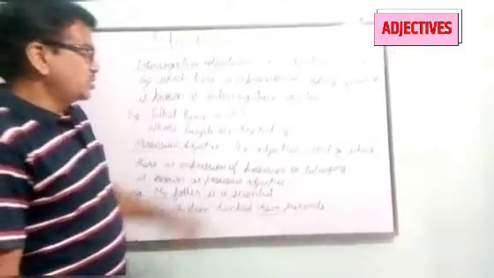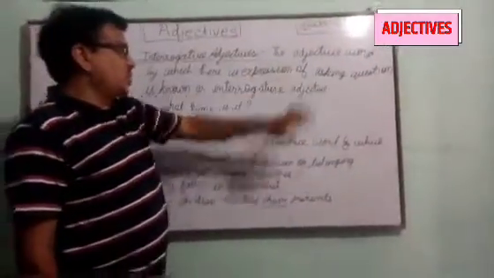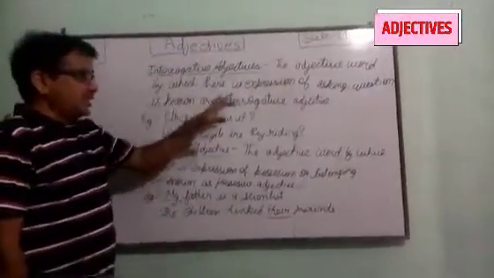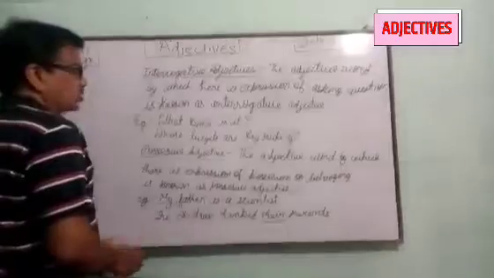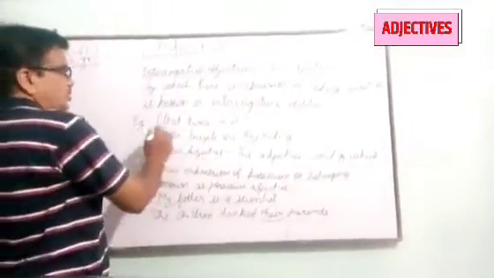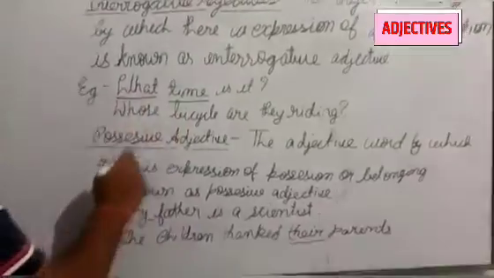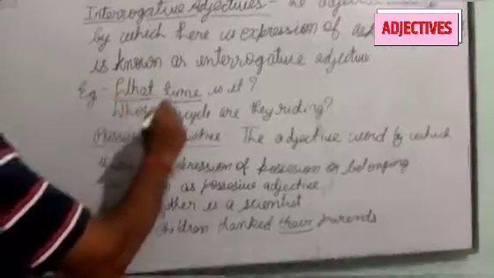Do you know the meaning of interrogative? The adjective word by which there is an expression of asking a question is known as an interrogative adjective. Then you are looking, there is the word what. What is the interrogative word, and time is what? Time is a noun, and before that there is a word asking what, so it is the adjective.